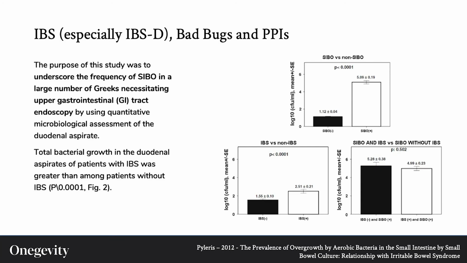Here we have a slightly different take on a now familiar theme. Once again, the researchers looked at the duodenum and found that there was significantly more bacterial overgrowth in the duodenum of the SIBO subjects versus the non-SIBO ones. In addition, we'll now introduce the connection of SIBO to IBS. Here they show that those with IBS had significantly higher levels of duodenal overgrowth as compared to non-IBS.